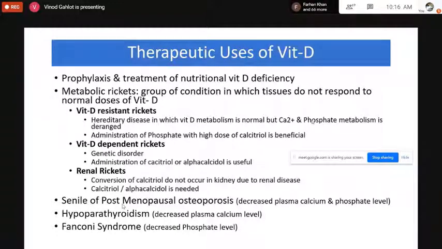For the treatment of hypoparathyroidism also, where a decrease in parathyroid hormone has led to a decrease in plasma calcium concentration in the individual. That's why vitamin D supplements can be given, because vitamin D also helps in increasing the absorption of calcium from the small intestines. Or in certain conditions where the phosphate level has been found to be decreased, such as Fanconi syndrome. So to increase the phosphate level in this particular syndrome, vitamin D supplements can be administered.